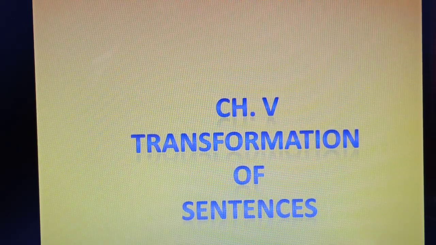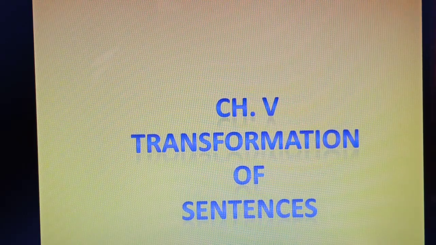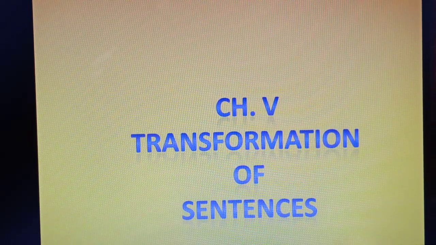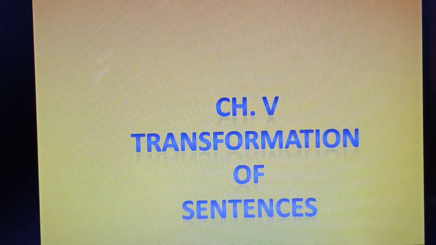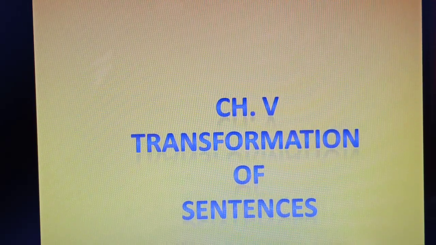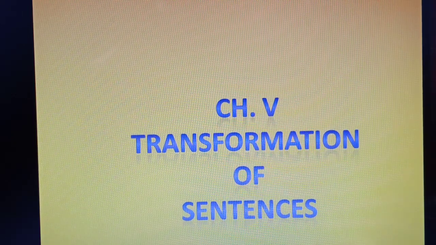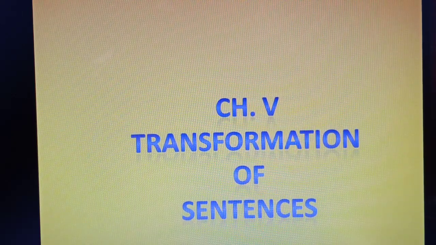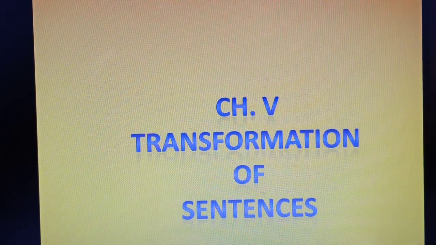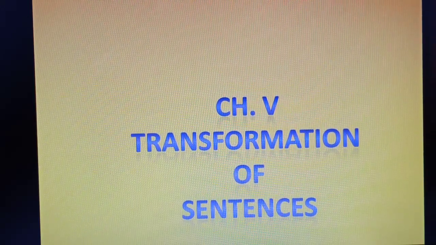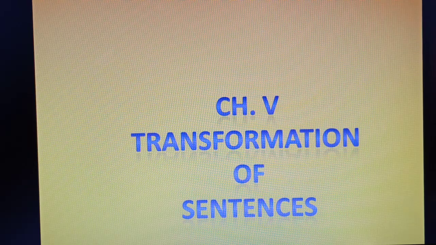Chapter 5: Transformation of Sentences. This chapter comes after narrative speech, or direct and indirect speech. Again, I repeat, this grammar portion is for both standards, Standard 9th and 10th, English medium. When we say transformation of sentences, what do we mean? Transformation means change of sentences.